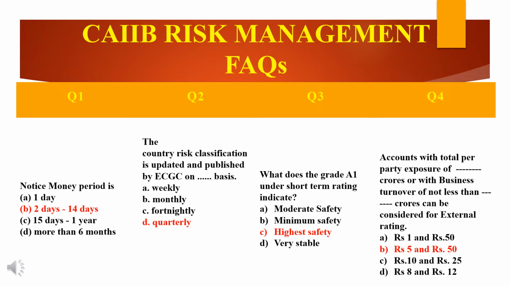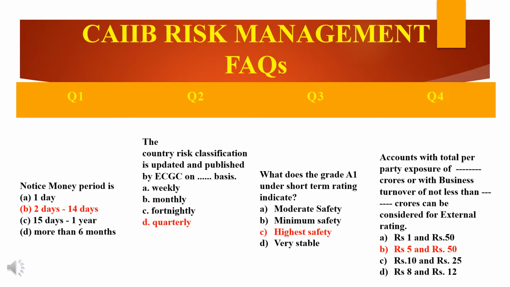Then comes the D category. What D instruments with this rating are in default or expected to be in default on maturity? So what was the question? Grade A1 rating under short term rating, which means with safety. The answer will be C, highest safety.